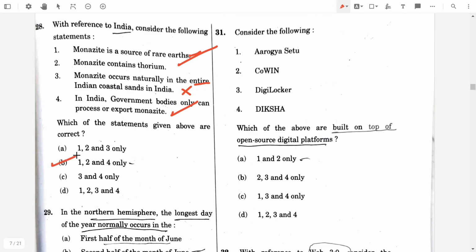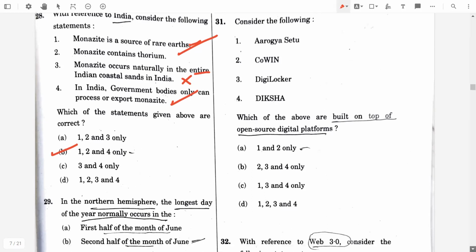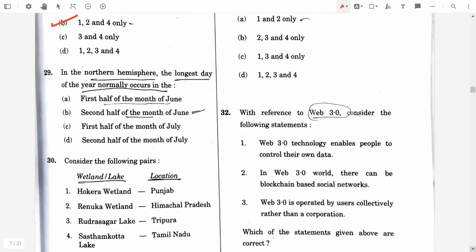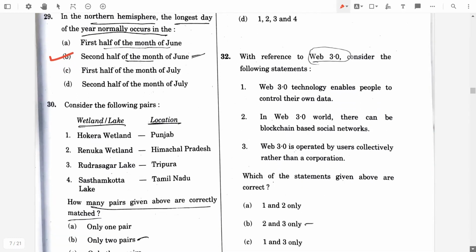Option B. Then 29th question will be, in the northern hemisphere, the longest day of the year normally occurs in the option B, second half of the month of June. Okay, super. Then 30th question was, consider the following pairs.